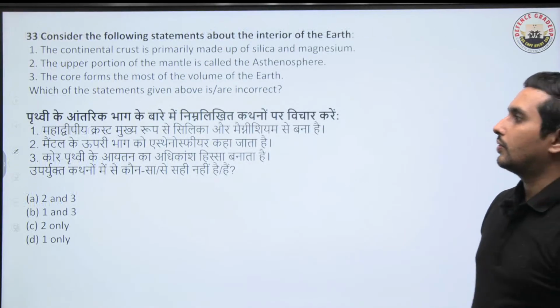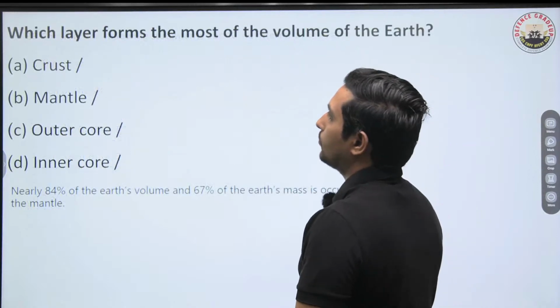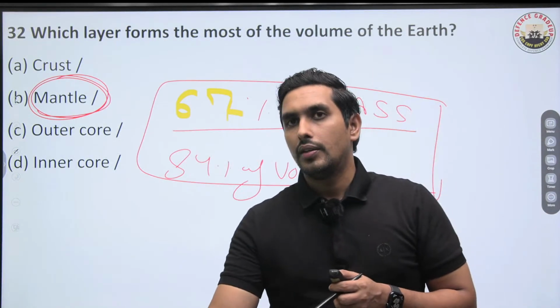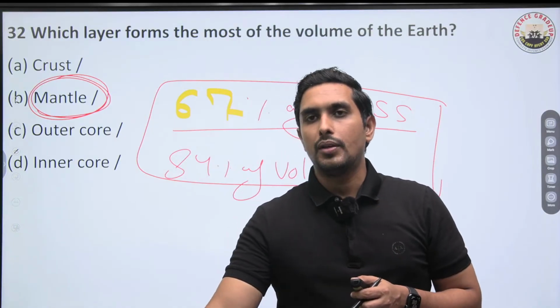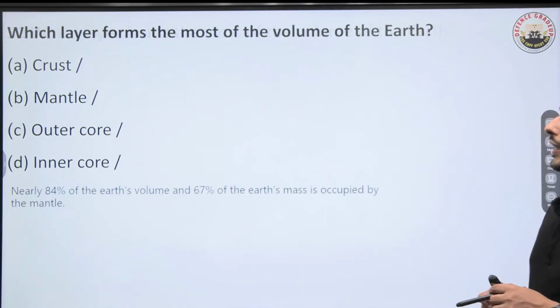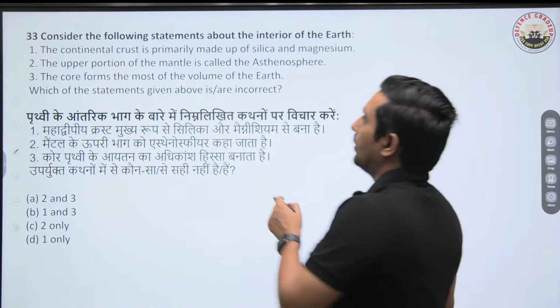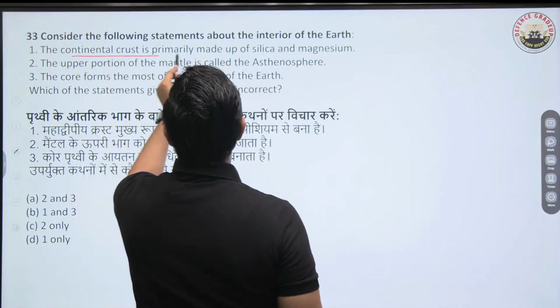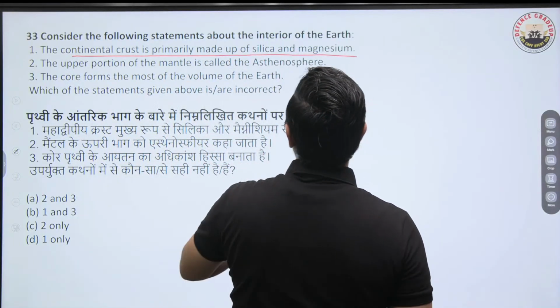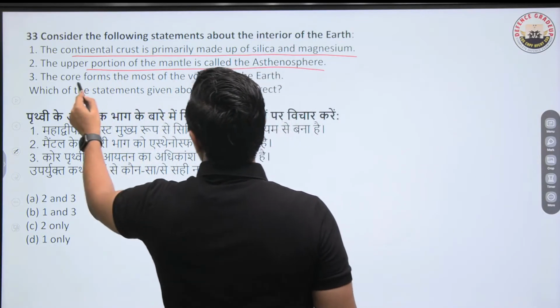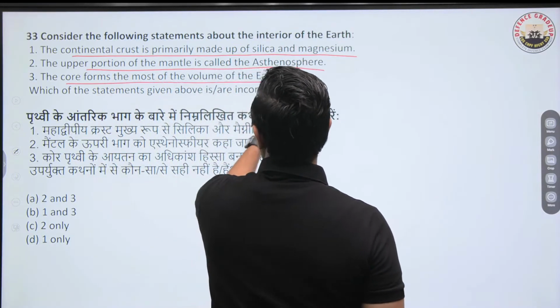Very important this is. Alright, so this was question number 32. Now moving to question number 33. Ready? Okay. The next question says, consider the following statements about the interior of the earth. One, the continental crust is primarily composed of silica and magnesium. Two, the upper portion of the mantle is called the asthenosphere. Three, the core forms most of the volume of the earth.